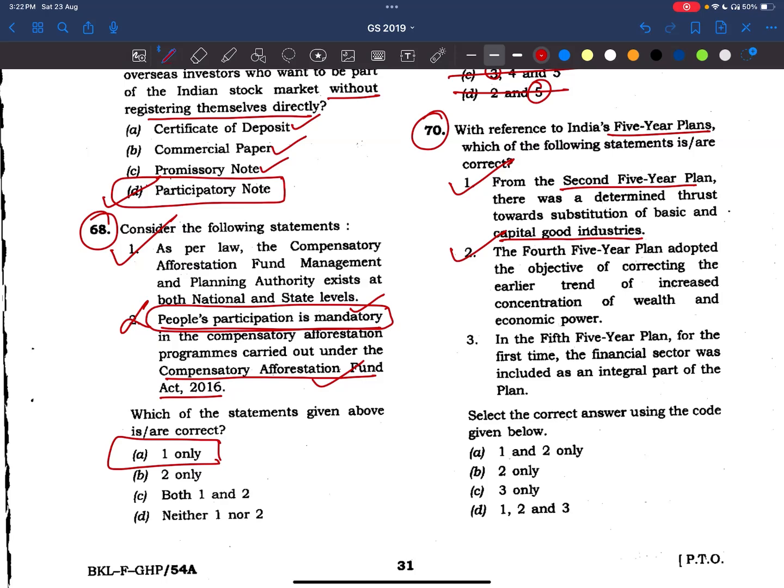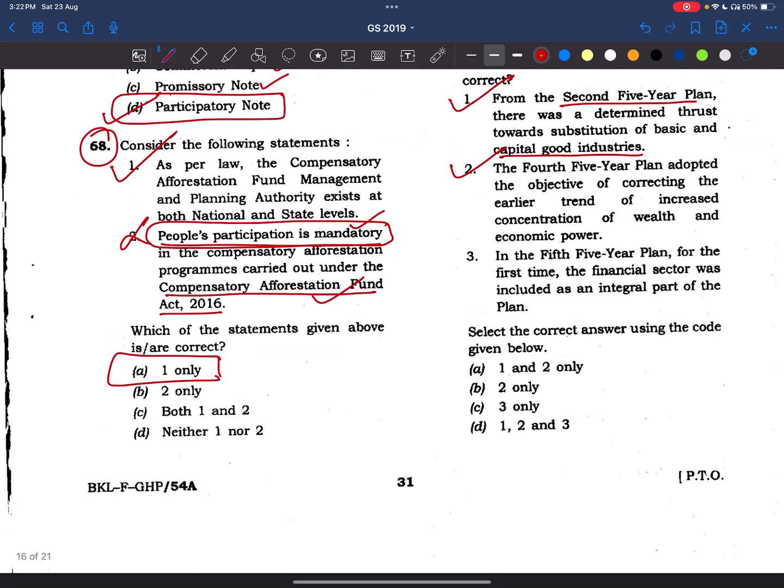Now, coming to the third statement. In the fifth 5-year plan, for the first time, financial sector was included as an integral part of the plan. See, what happens in the fifth 5-year plan: removal of poverty, Garibi Hataao was the main focus, not the financial sector. It was not included for the first time. So the answer is 1 and 2 only.